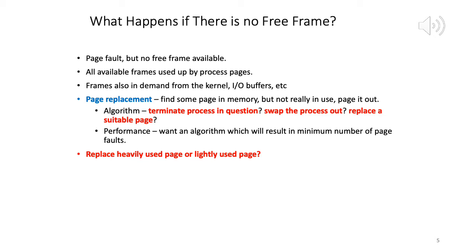Okay. In addition to processes, frames are also in demand for running kernel processes, of course, because user processes are not the only things we need to run. They are in demand for IO buffers and other kinds of things. So any entity which has to execute needs frames, and you can easily have a shortage. Then we have to do what we call page replacement: find some page in memory that is not really in use and page it out. Okay. So we need some algorithm for this.